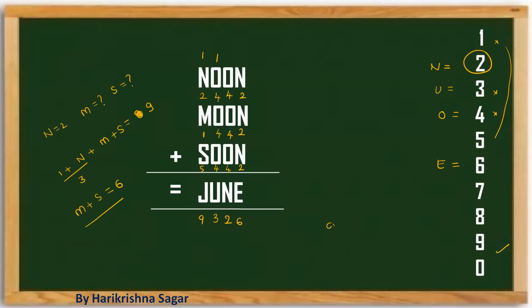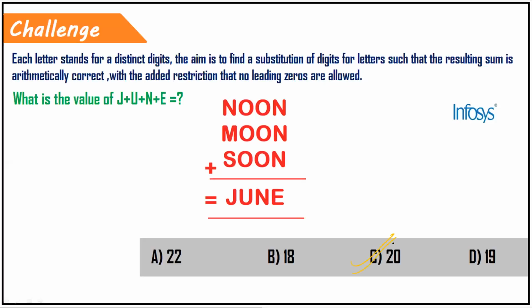So actually they are asking what is the value of J plus U plus N plus E. That is nothing but 9 plus 3 plus 2 plus 6. Sum of these numbers is the result. So we can say the value of it will be equal to 20. We can see that option as option C, you can mark it as the answer choice. I hope you are able to get clarity.